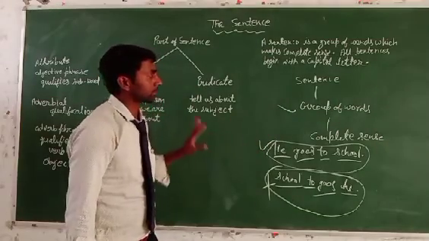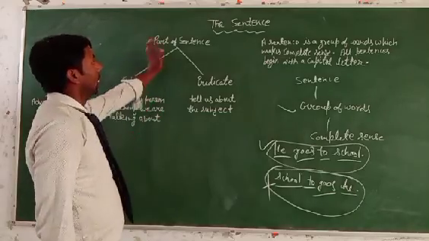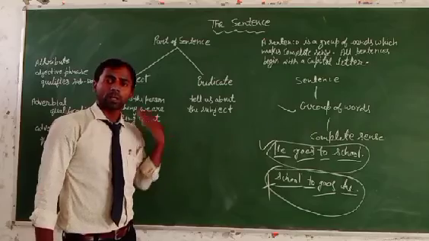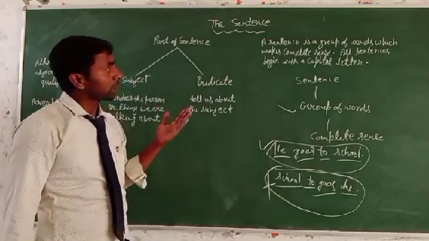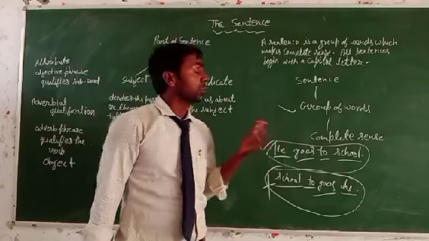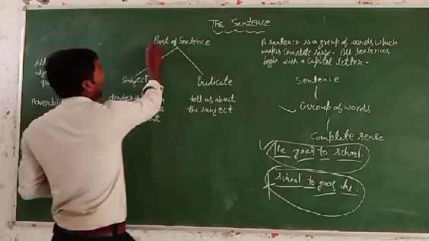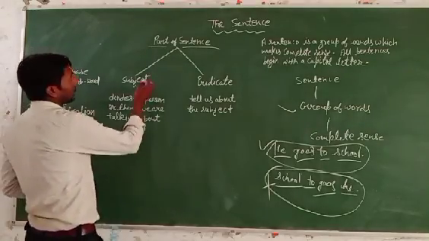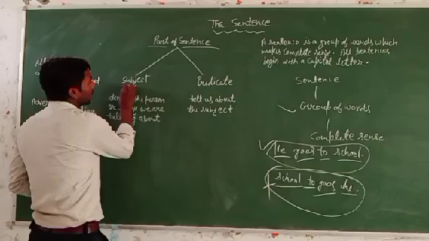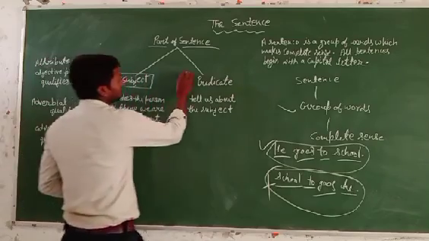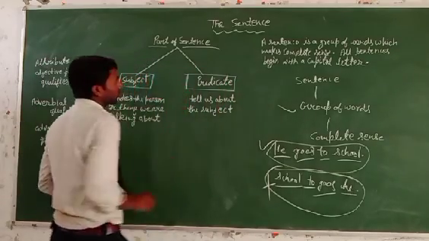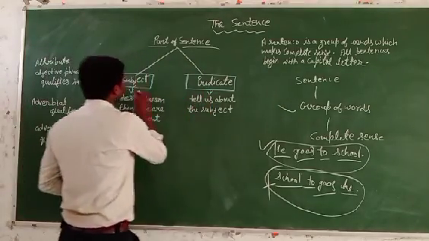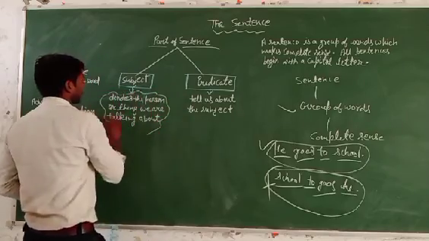Okay, it's clear. Next is the parts of the sentence. Parts of the sentence and kinds of sentence are different. I will tell you the kinds of sentence in the next video. First, you know about the parts of the sentence. A sentence is divided into two parts: subject and predicate.